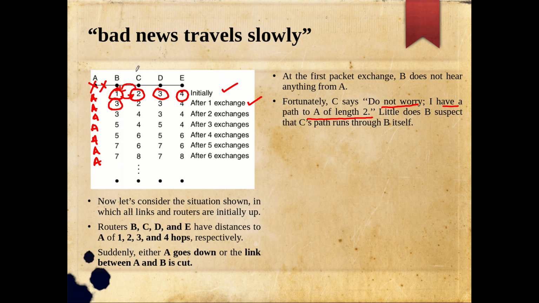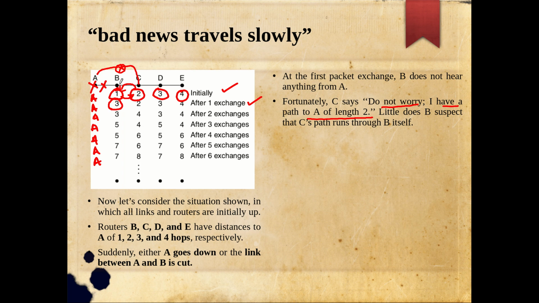So what will happen is C is telling, and B blindly believes C, and what B thinks is that there is some alternative path from C to some other router, and from that router to A, so C can reach A with two hops, hop 1, hop 2.